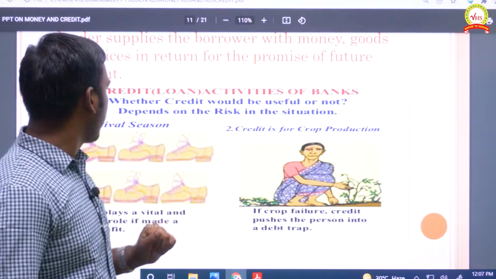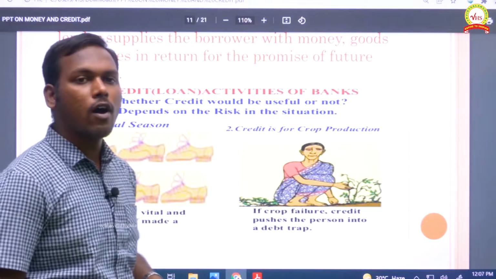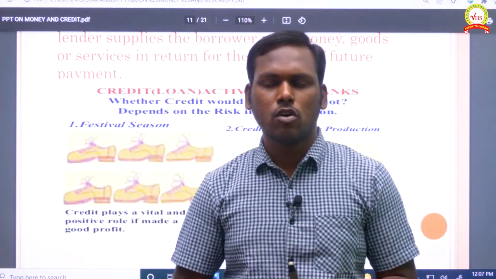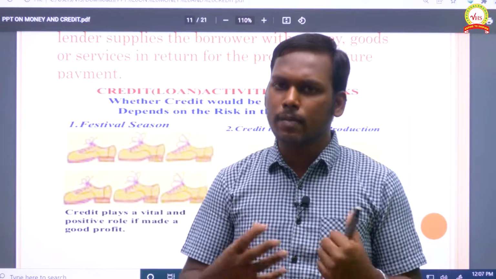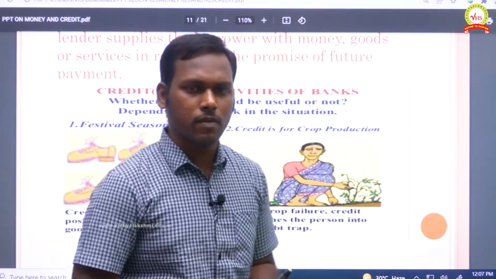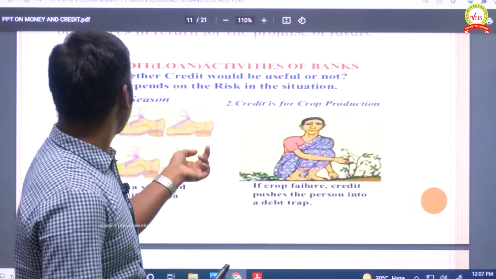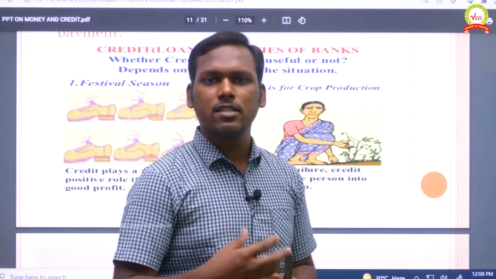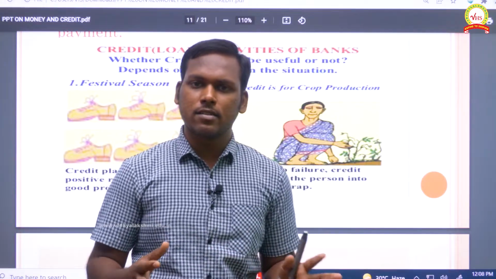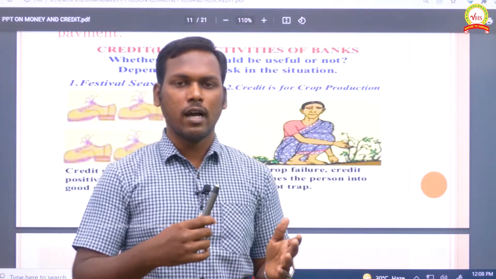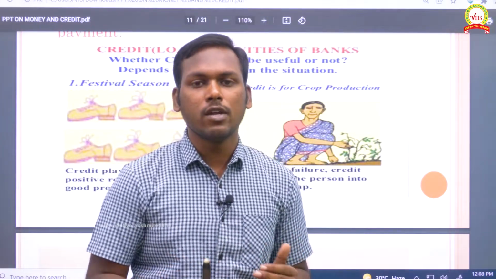So whether the activities of the bank and credit would be useful or not, that we are going to analyze with these 2 examples. Obviously for everybody, credit is mandatory, and credit will definitely help them in many ways. In what way? For example, festival season, and credit for crop production. So people raise loans for many reasons. Okay, for an industry, for agricultural purposes, we require money.